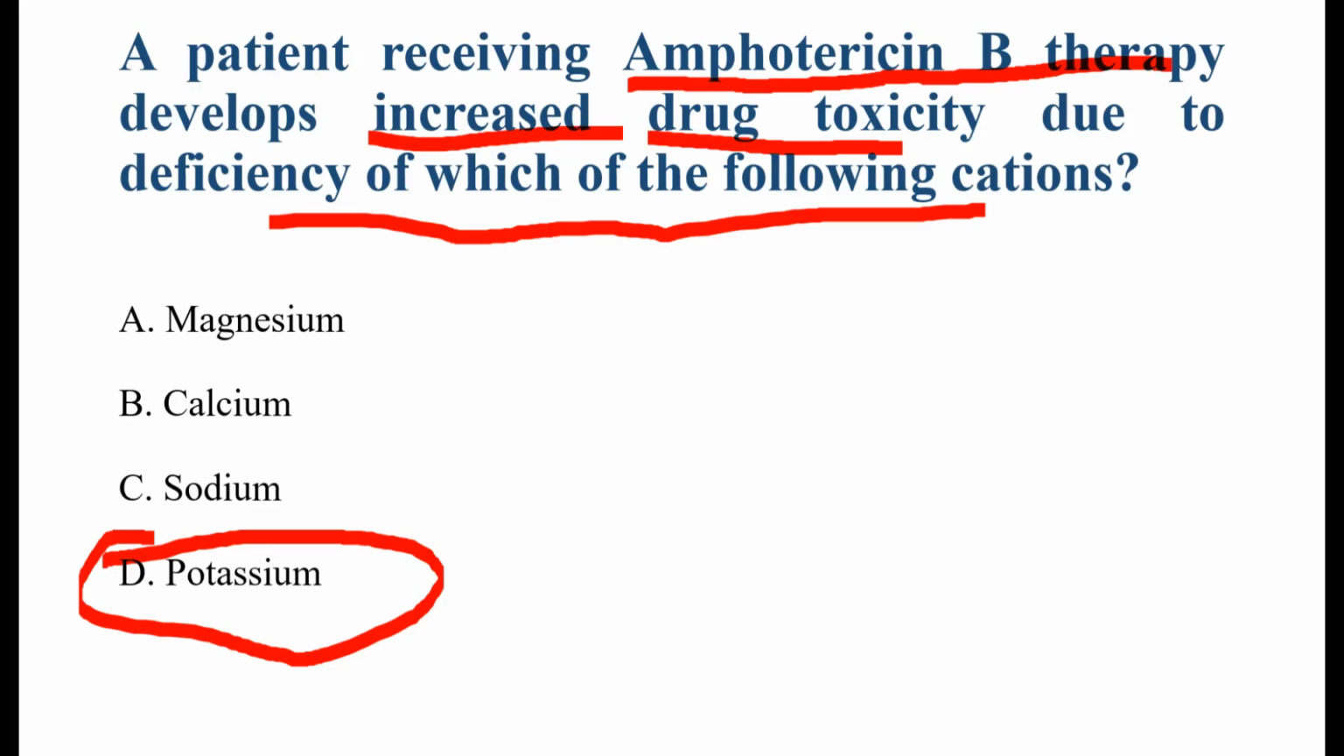Okay, now see the other options. Magnesium may also decrease during amphotericin therapy, but it is not the primary electrolyte emphasized in this exam question. See, B option is calcium.